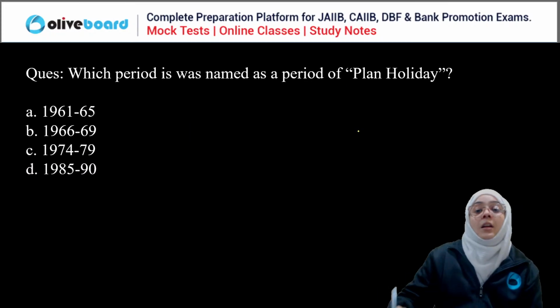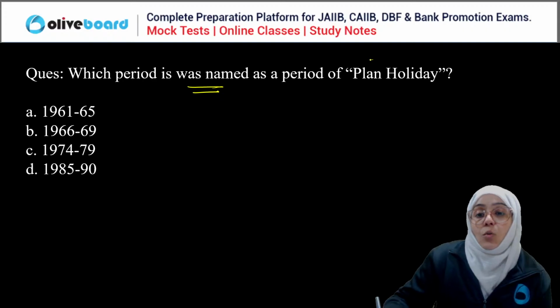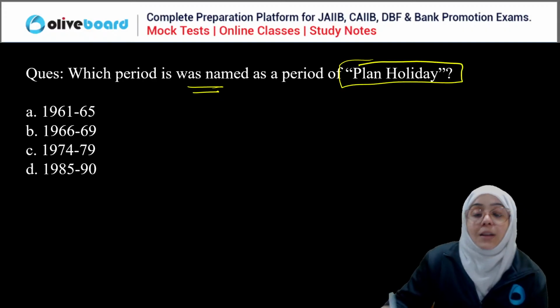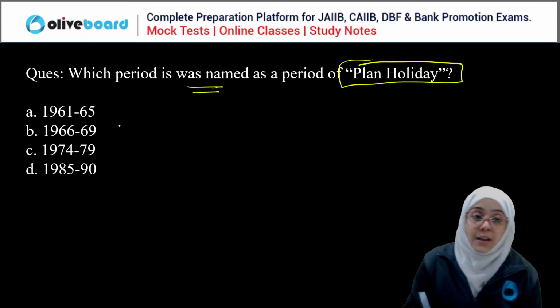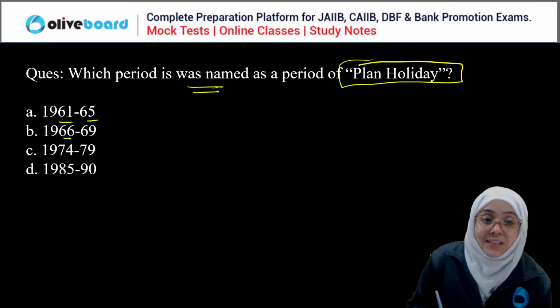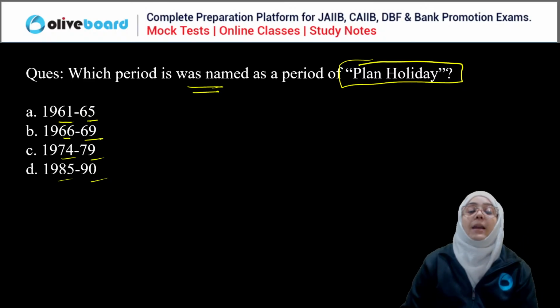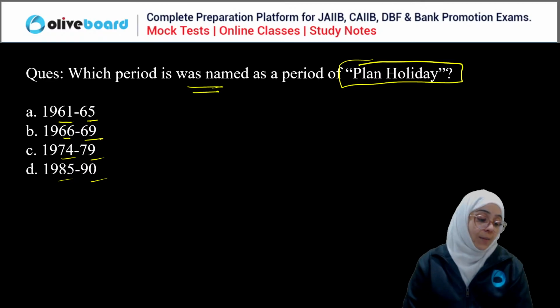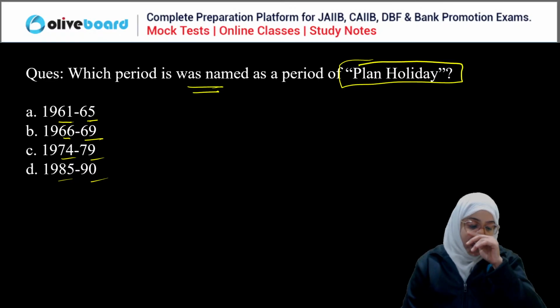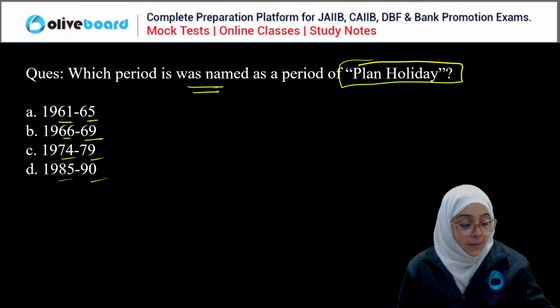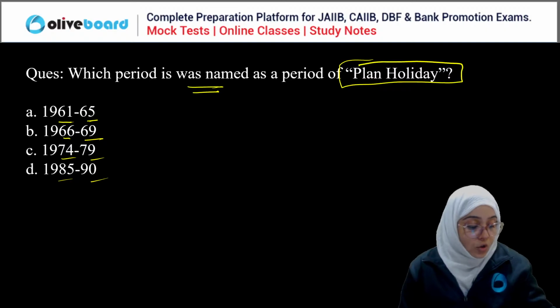True. Next. Which period is known as the plan holiday? 1961, 65, 66 to 69, 74 to 79, or 85 to 90. Plan holiday. Everyone, please answer this question.